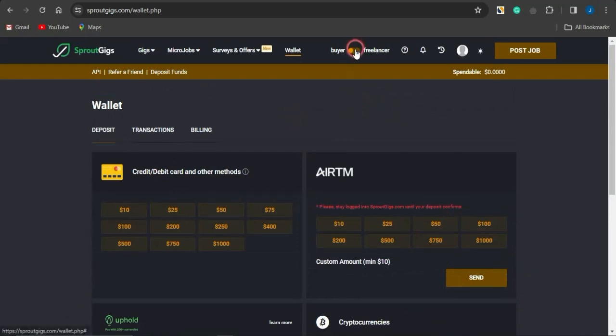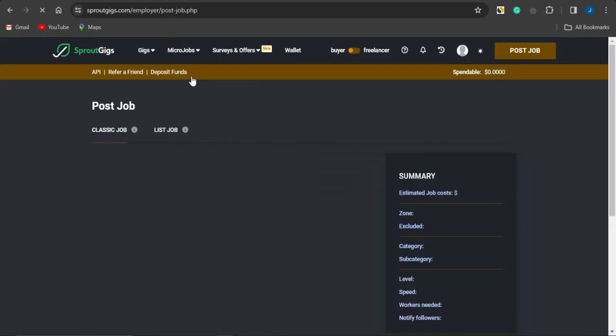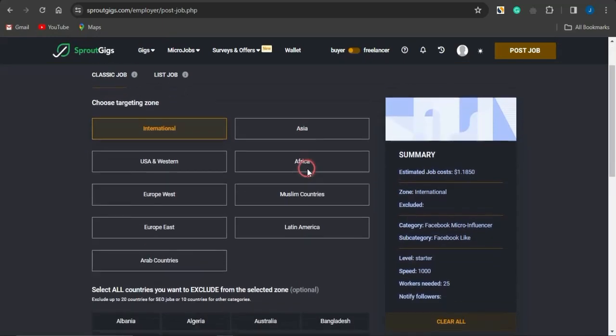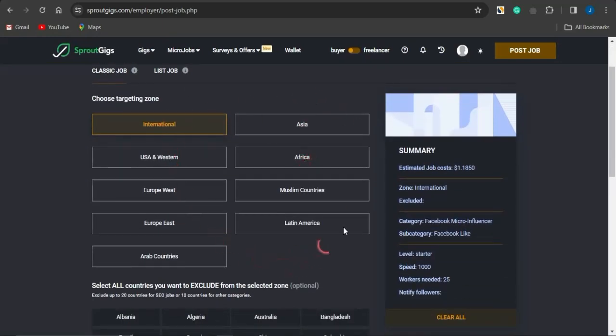Once you do fund your account and switch your account to the buyer account, which is actually the employer account, you want to simply come right here, click on micro jobs, click on post job right now, and you want to simply select the continent which that particular offer is actually available to.